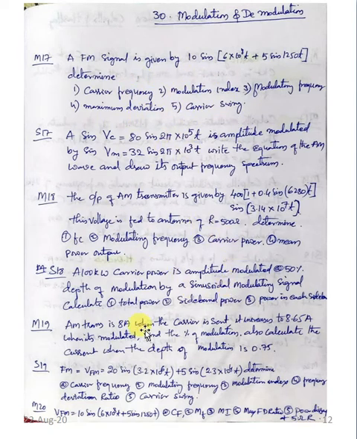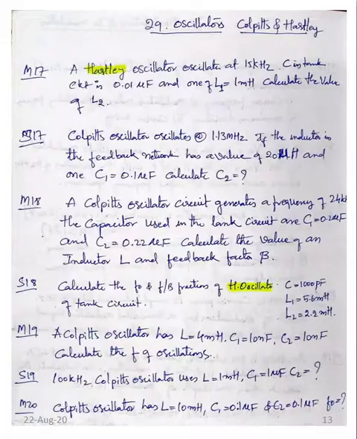So this same question is asked for all the things: FM, AM, FM and AM. If you read the FM and AM content and solve this, you can answer easily. If you feel this is a little bit difficult, you can skip. And the next option is question number 29, that is oscillators: Colpitts oscillator and Hartley oscillator.